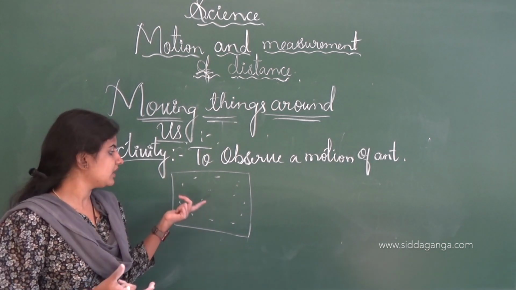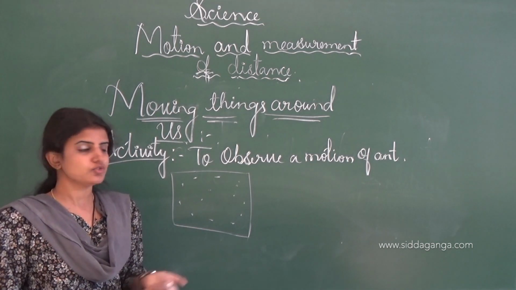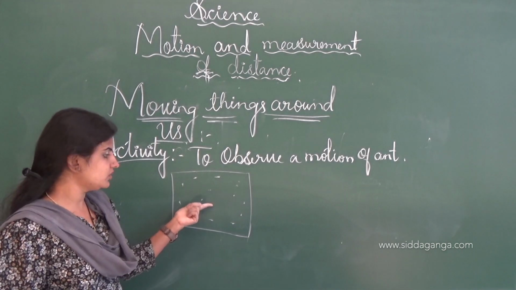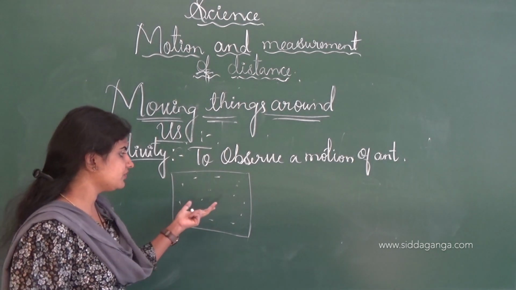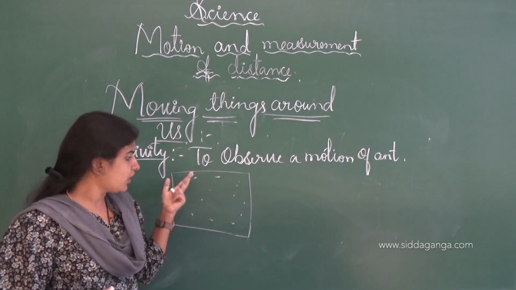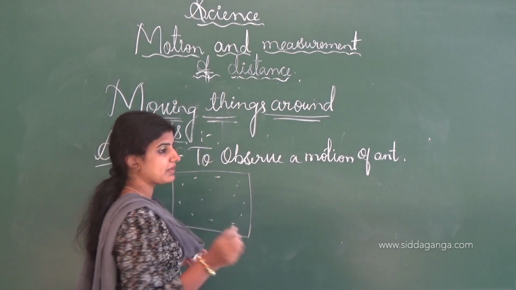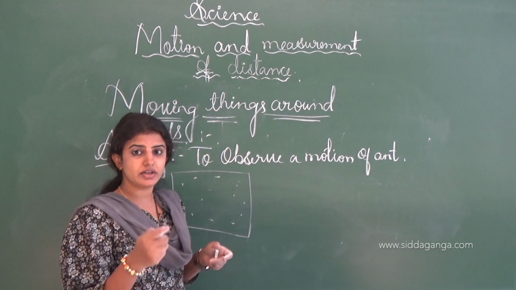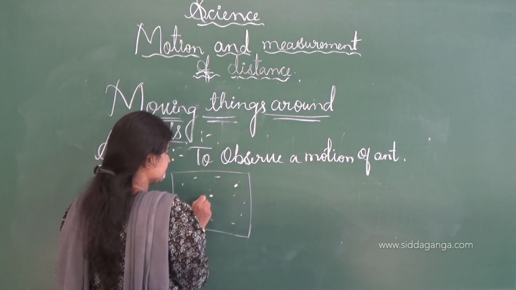Since sugar particles are very attractive to ants, they will come to this paper. After a few hours you can see different types of ants on this paper, and out of these different varieties of ants you have to consider one particular ant and mark its path from the initial point to the ending point.